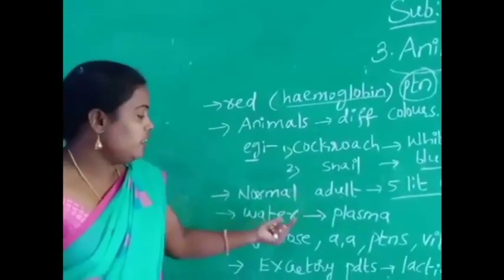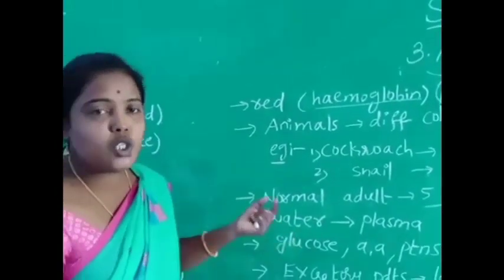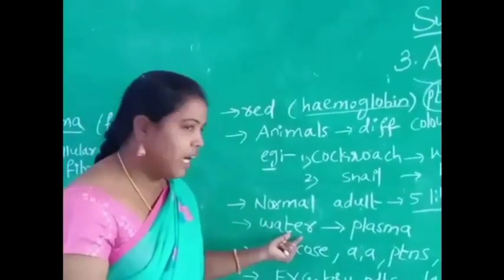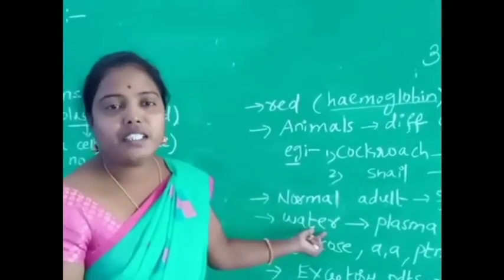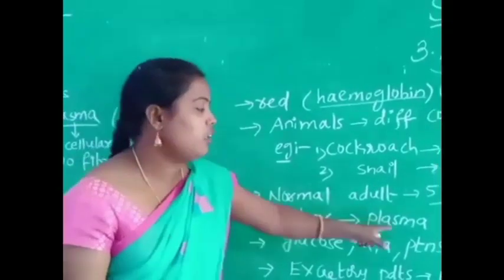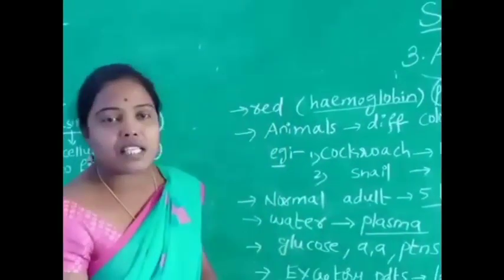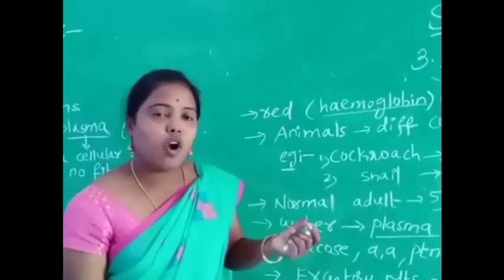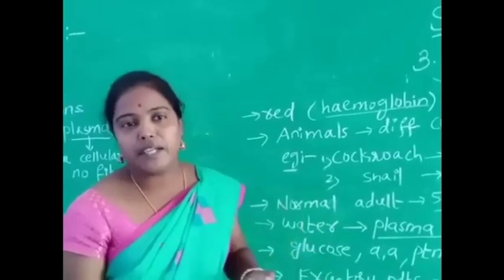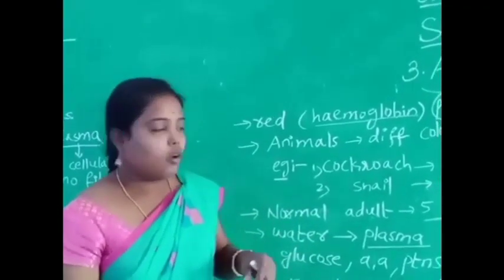Water is also present in the blood. The water portion present in the blood is called plasma. Very important, one more question: what is called plasma? The water fluid present in the blood, meaning the water which is dissolved in the blood.